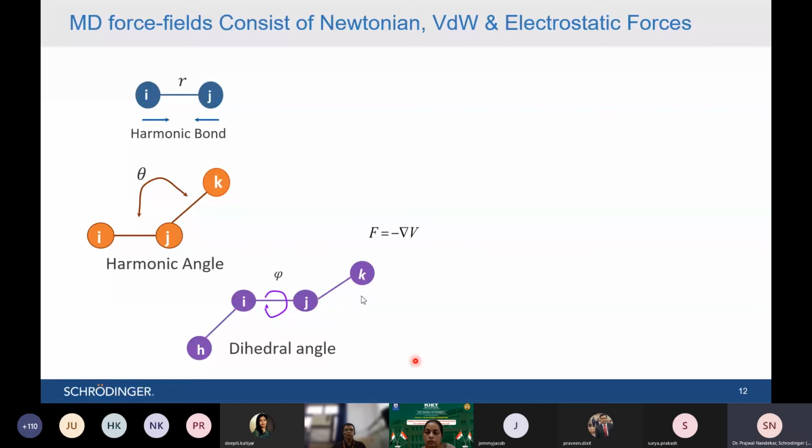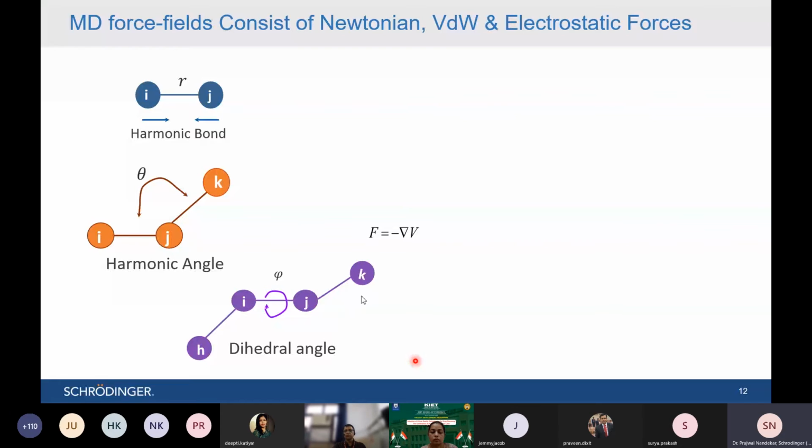Whenever we talk about the force field, there are many force fields which have evolved over the period of time, let's say from the late 1950s till date. For example, there is a force field called MMFF, Merck molecular mechanics force field, or Schrodinger specifically supports the OPLS force field, and we have developed a force field called OPLS4.